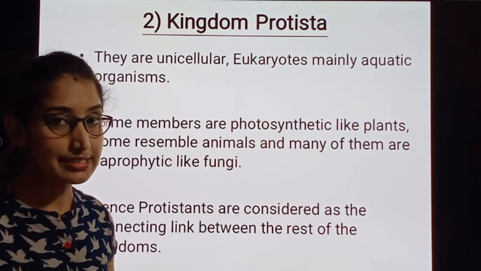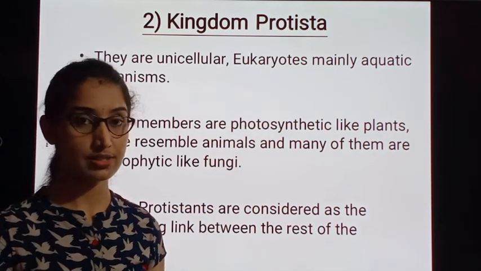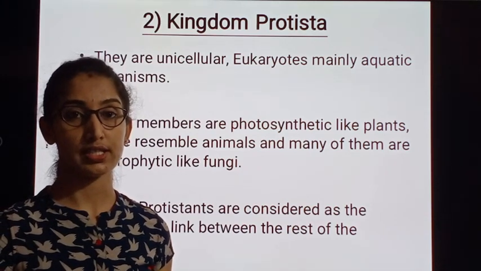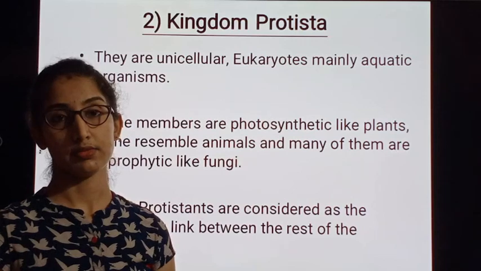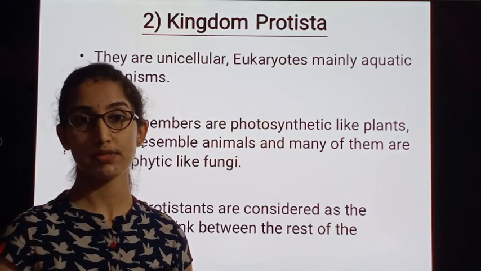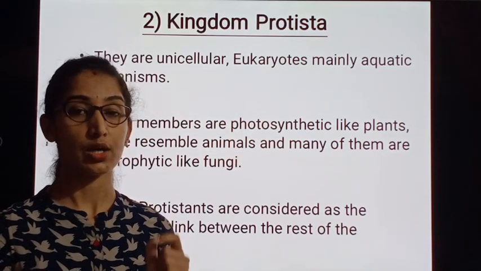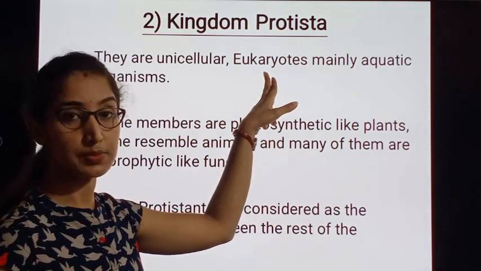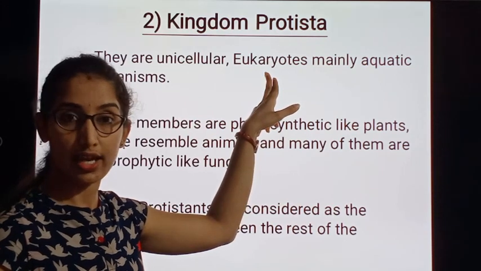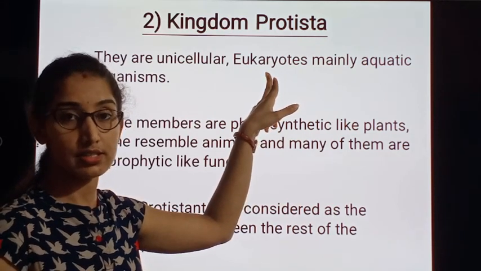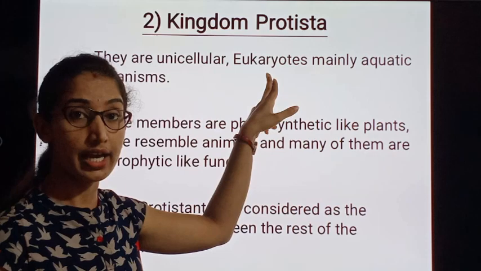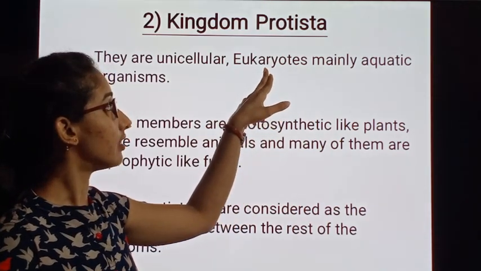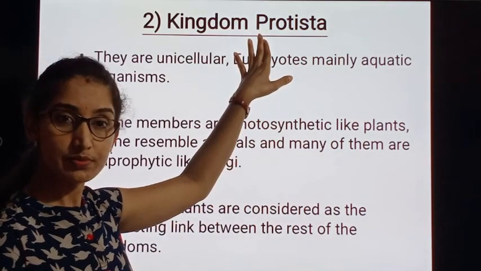We have already discussed what prokaryotes and eukaryotes are. Prokaryotes are unicellular organisms which have a very primitive nucleus. Eukaryotes are unicellular or multicellular organisms which have a definite true nucleus, and the Protistans also belong to the eukaryotes.